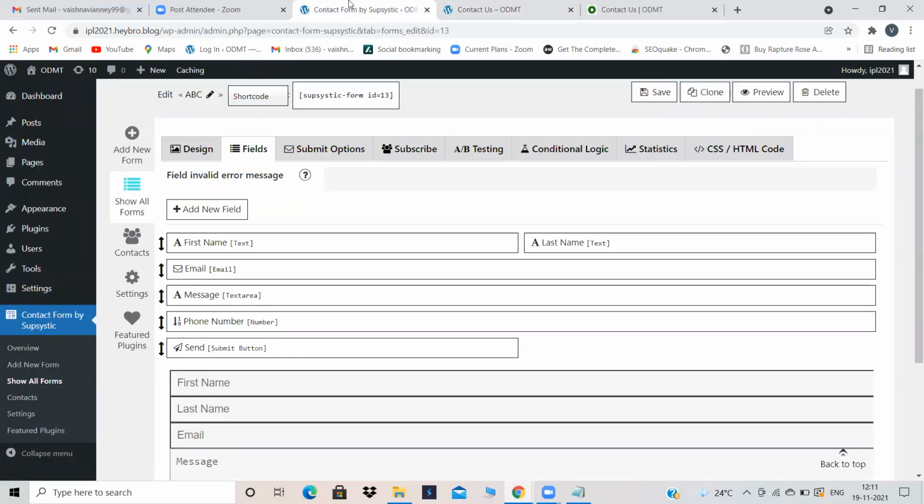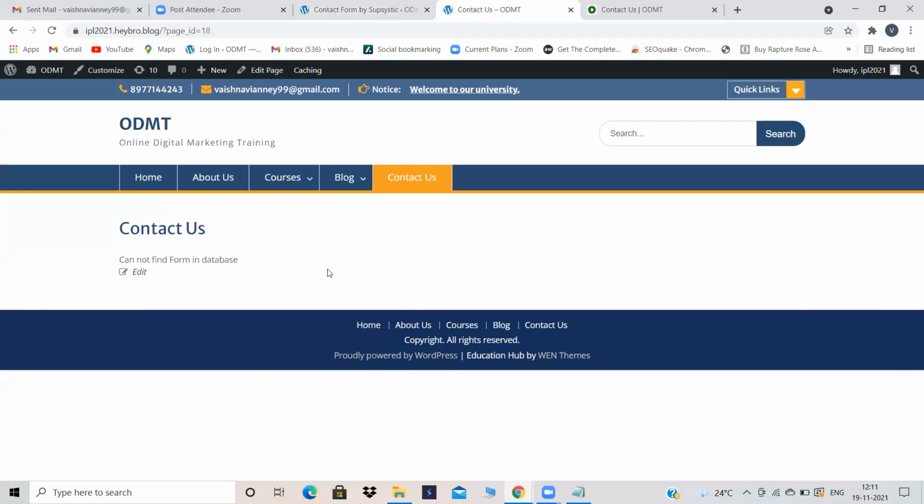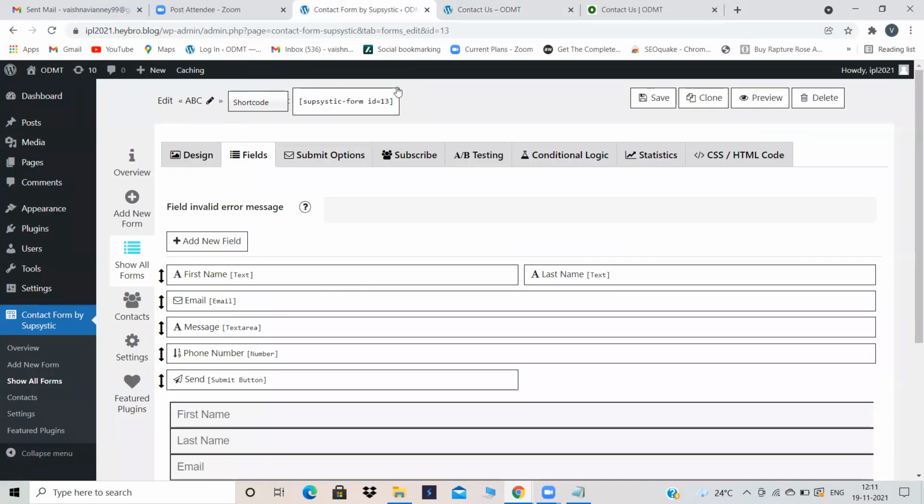Now the second step is, see here a short code is appearing to you guys. Remember this step. If you forget this step, no matter how beautiful your contact form is, it does not work. Because if you don't remember this step, your contact form will not appear in your website. So always remember this step called short code.